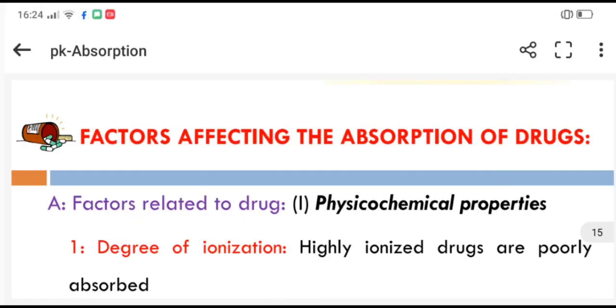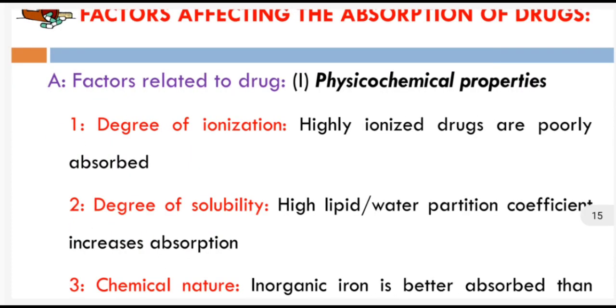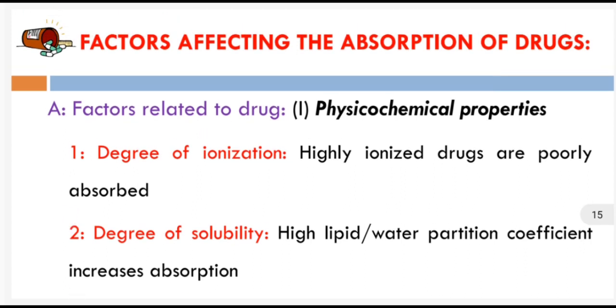Factors affecting the absorption of drug. Number one, physiological properties. First is degree of ionization. Highly ionized drugs are poorly absorbed, that means drugs that are highly ionized are poorly absorbed in the body.